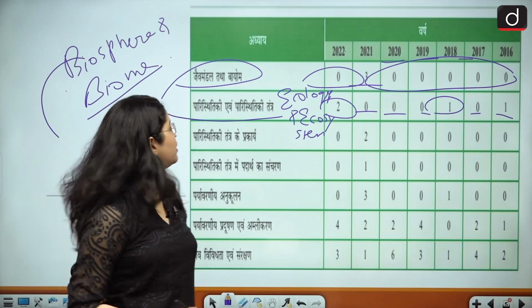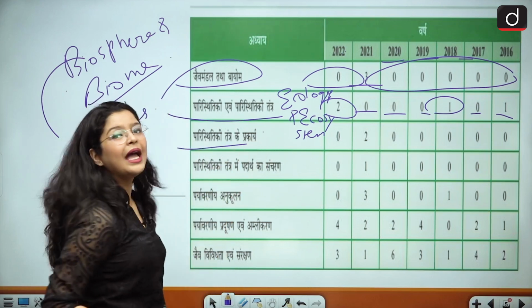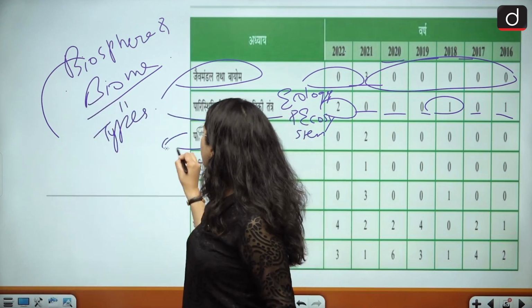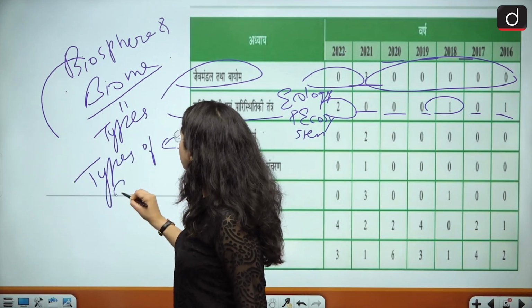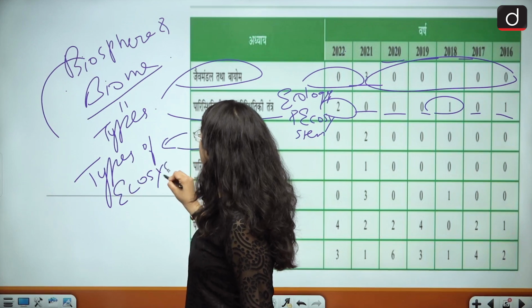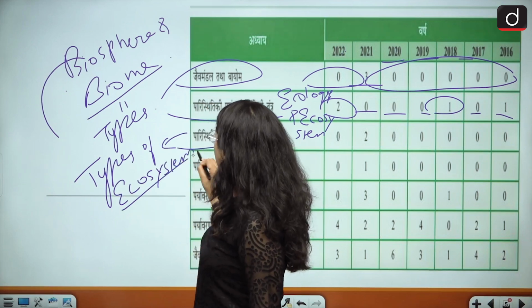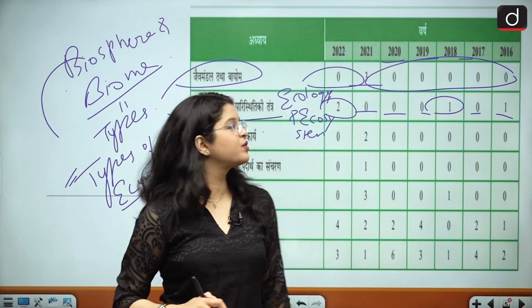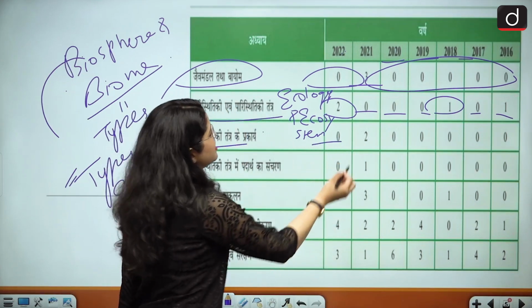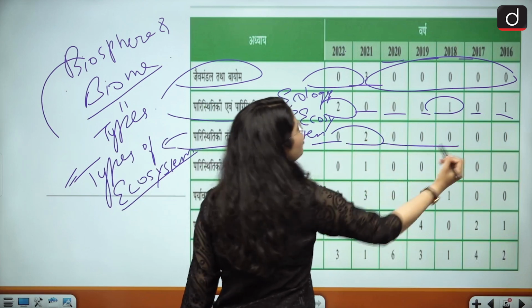Then the topic of types of ecosystem, another important topic from the static perspective. So 0 questions, then again 2 questions, then no questions.